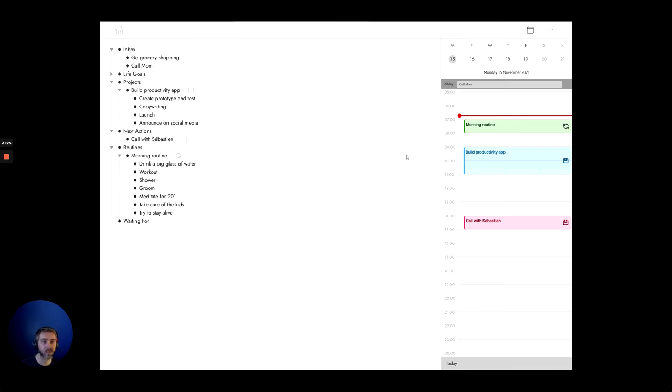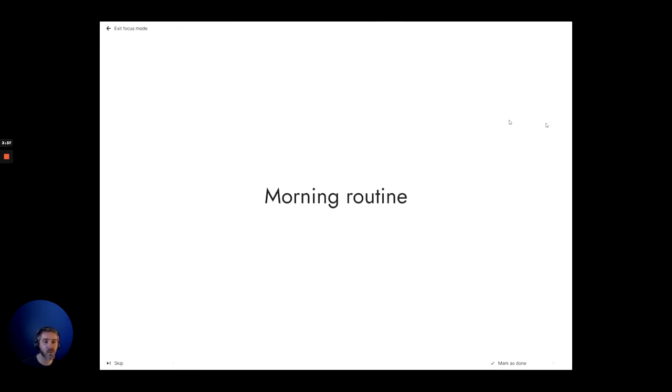So let's imagine that the day has started and that we are just ready for the morning routine. We want to get into focus mode. That's what we want to do in order to be productive. We want to just go in focus. And what does it mean to be focused? It means doing one single thing. In this case, we are starting the morning routine.